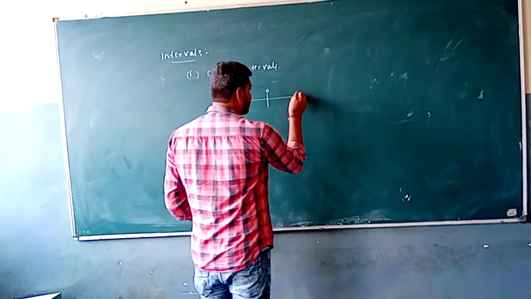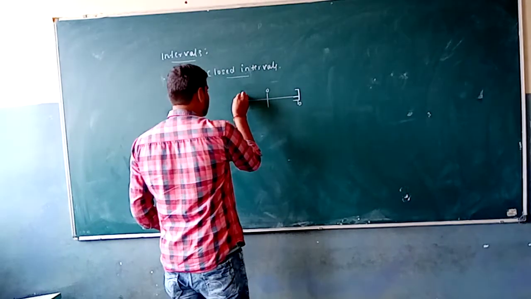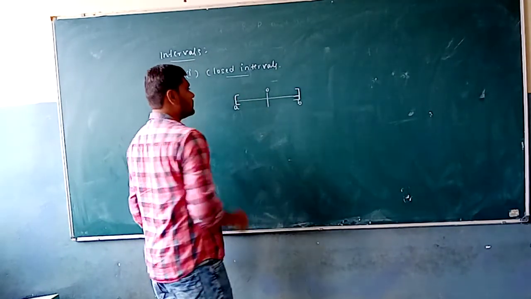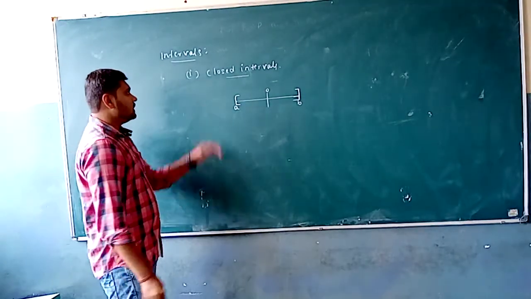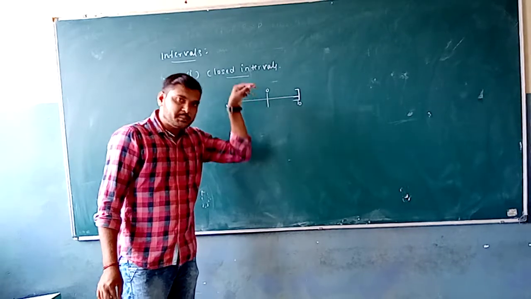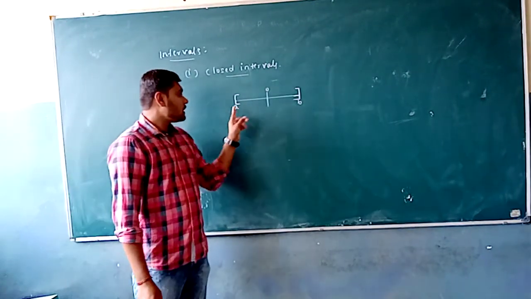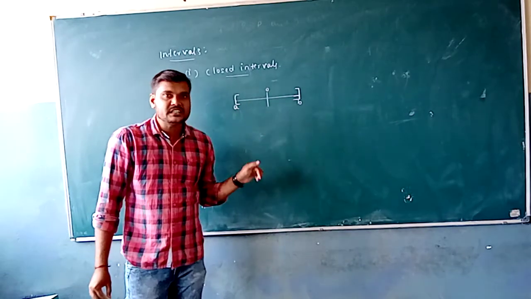How can we denote that? We can denote it using closed brackets. In closed brackets these things are going to be defined. In a closed interval the end elements are going to be present in a particular set.